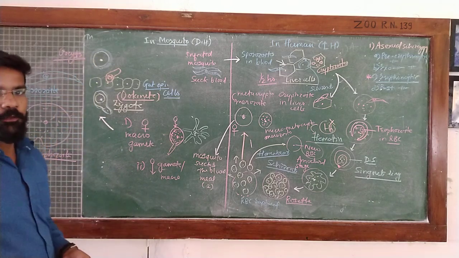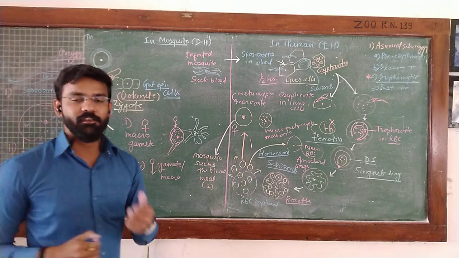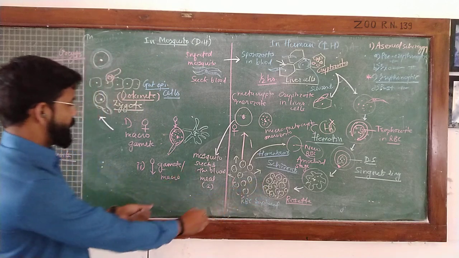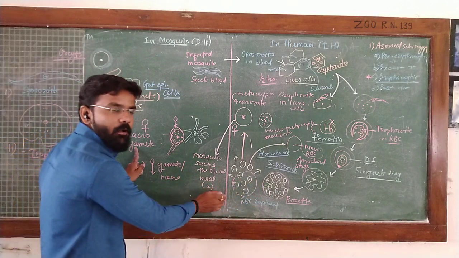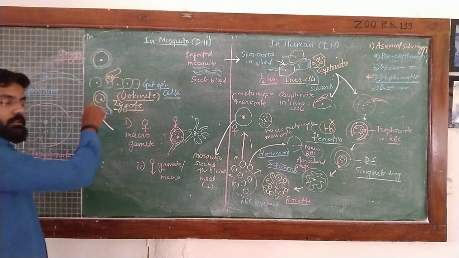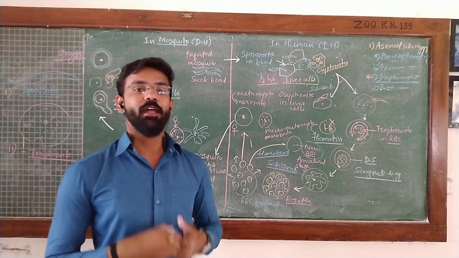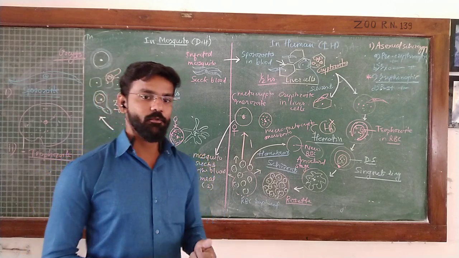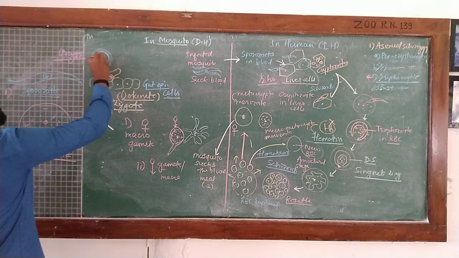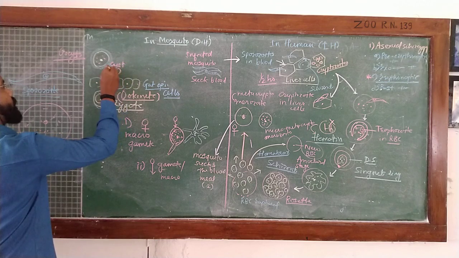This oocyst continues with rapid multiple asexual division, that is, sporogony. Up to this phase, the sexual gamogony, the second part of the life cycle, has been completed. After that, the zygote undergoes rapid and multiple asexual division to form a large number of sporozoites. That part is called asexual sporogony, and it takes place within the cyst or oocyst.